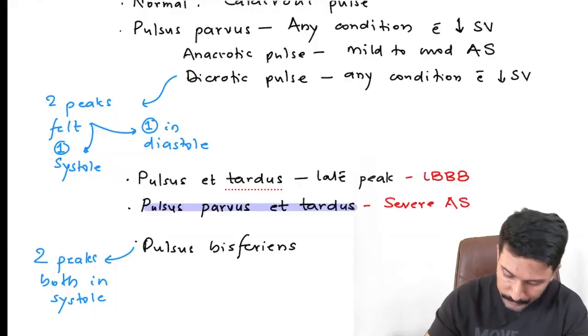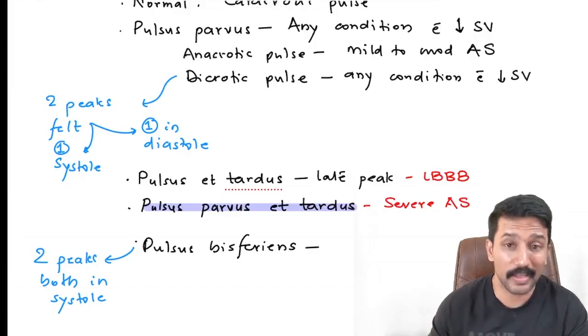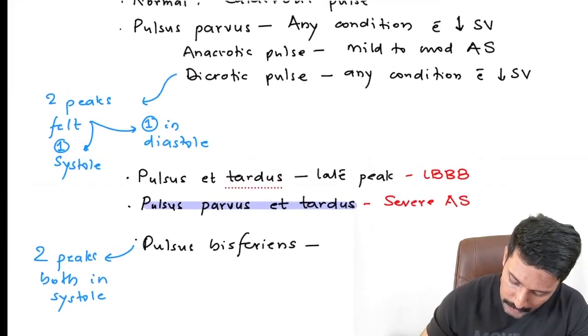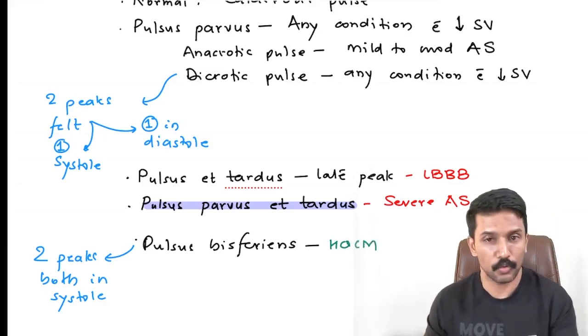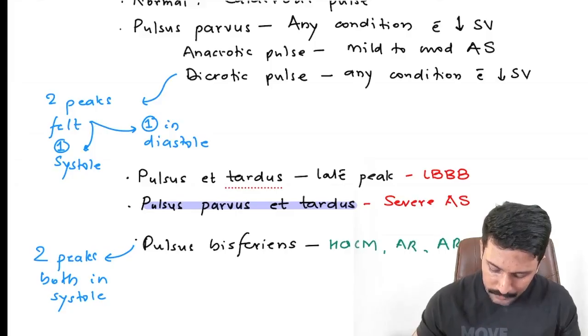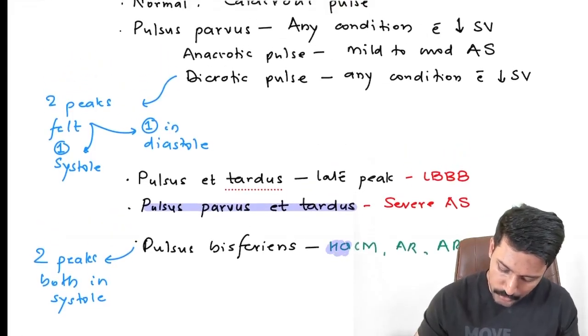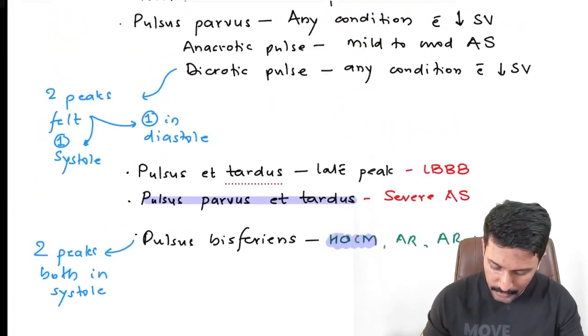Both felt in systole is pulsus bisferiens. The important conditions where you can see that, first thing that should come to your mind is hypertrophic obstructive cardiomyopathy or HOCM. Apart from that, AR and AR along with AS. Important one to remember, HOCM. Okay, that is pulsus bisferiens.